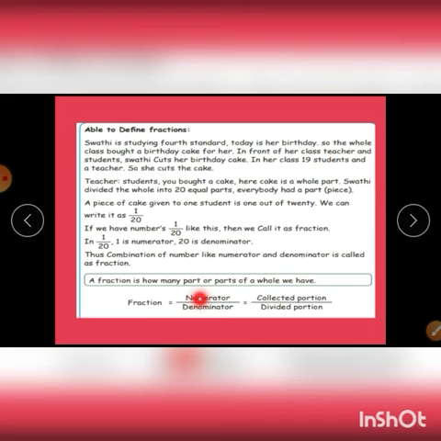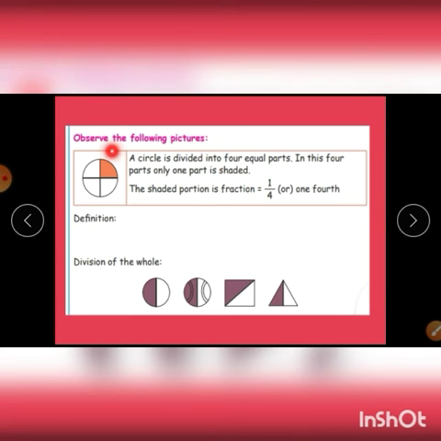A fraction is how many parts of a whole. Then we can write a fraction as numerator by denominator. Numerator is equal to the collected portion, denominator is equal to the divided portion. Observe the following pictures. See, the circle is divided into 4 equal parts.